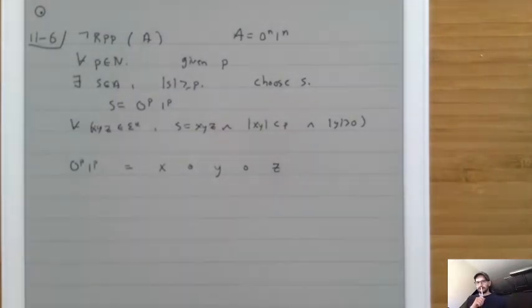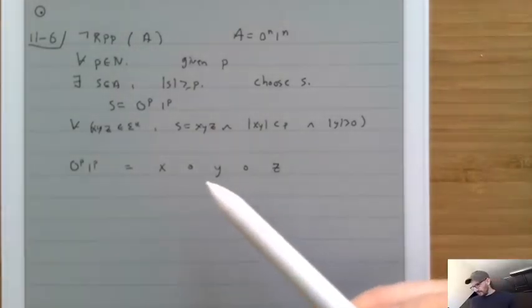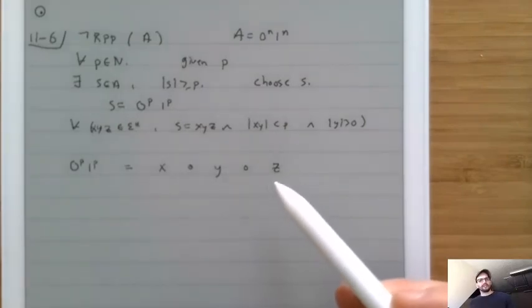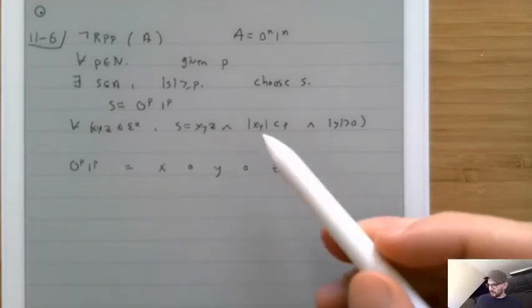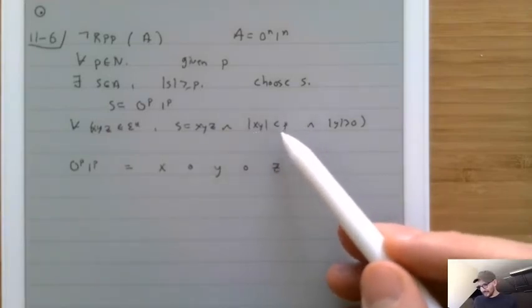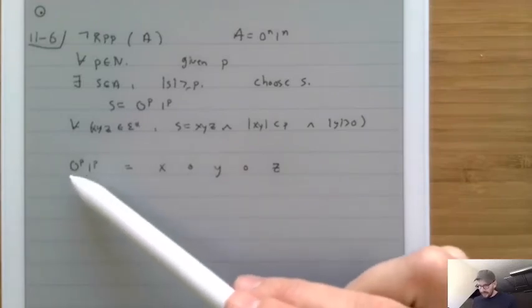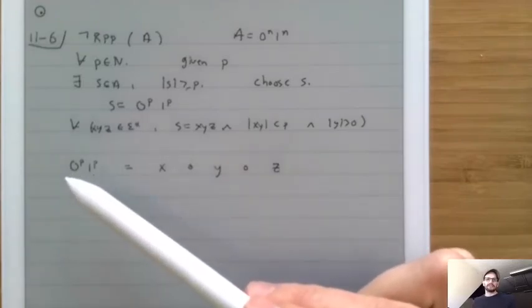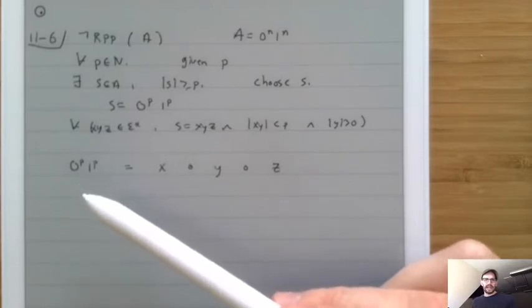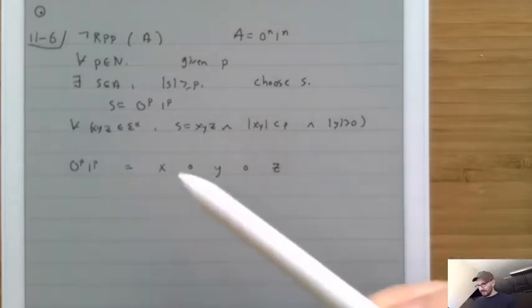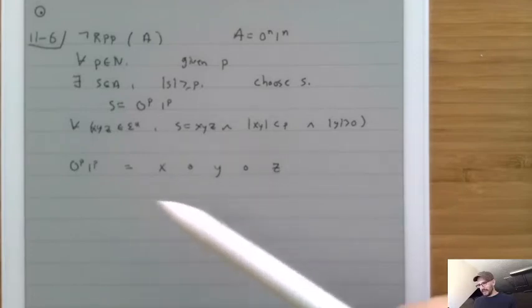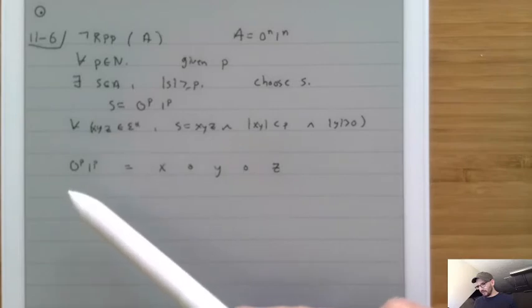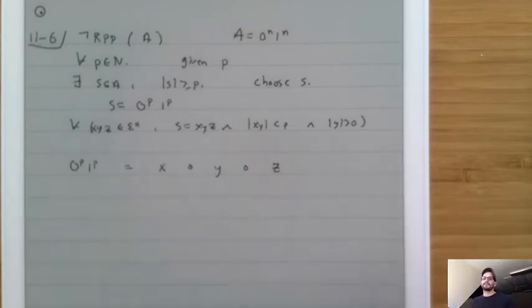But here's something interesting. Is it possible for z to have any zeros in it? Actually, what I just said about zeros, we really want to think about ones.